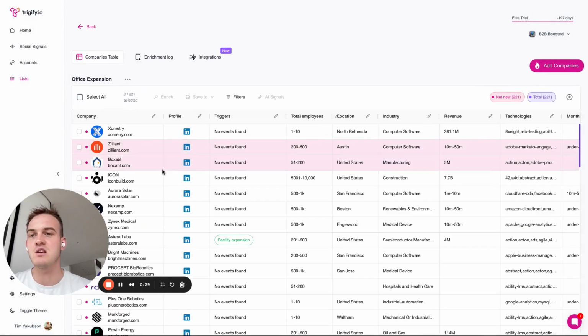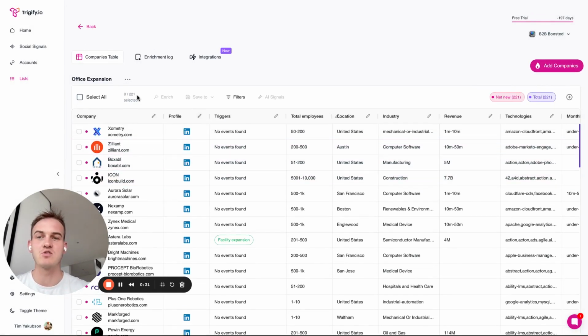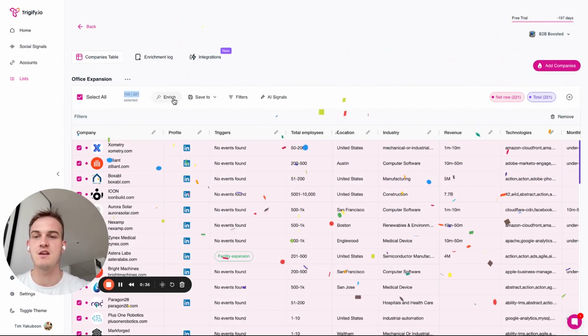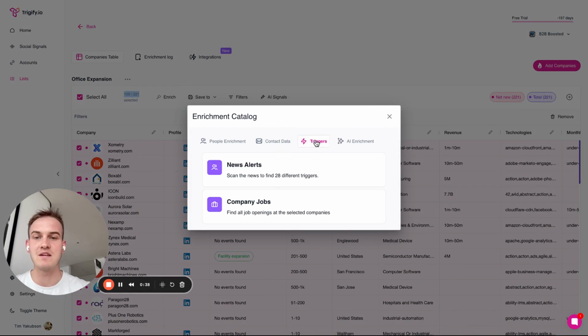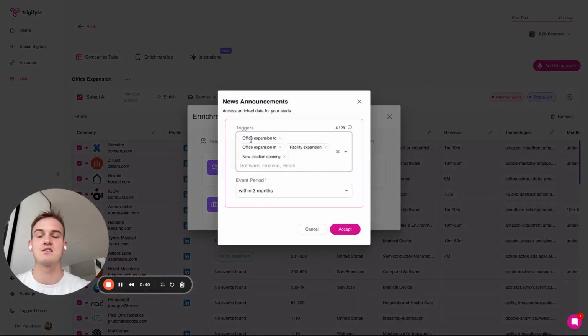At this moment in time, you can see over here, I have a sample size of about 220 companies that I imported. And all I did was I selected all the companies and then I clicked on enriched it based on triggers, news alerts, and specifically I filtered for office expansions, facility expansions, and new location openings.